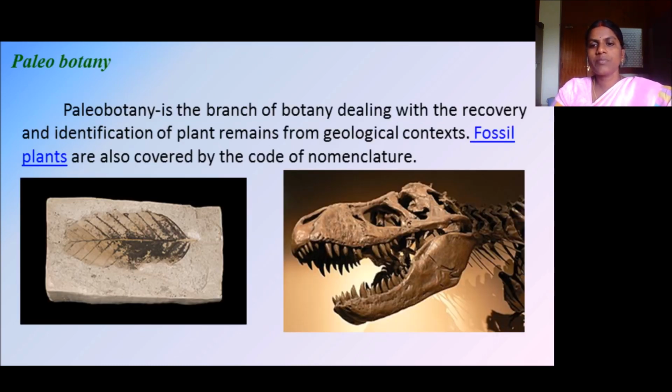So here you can see two images. In the first picture, you may notice a leaf fossil on a stone. On this you can see a leaf fossil. In the second picture, you may see an animal fossil. Paleobotany. What is paleobotany? It is a branch of botany dealing with the recovery and identification of plant remains from geological context. Fossil plants are also covered by code of nomenclature.